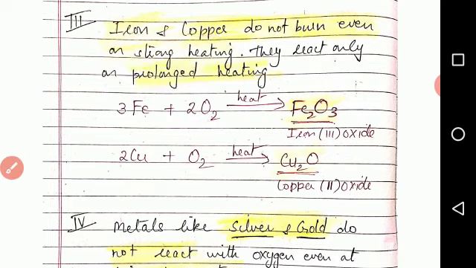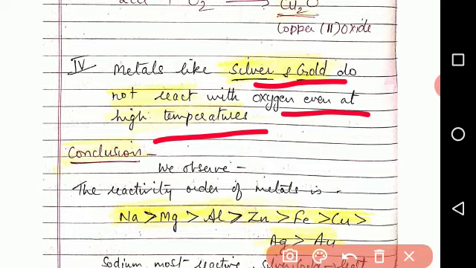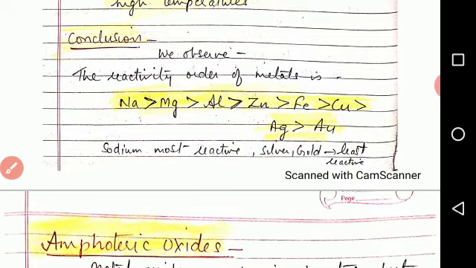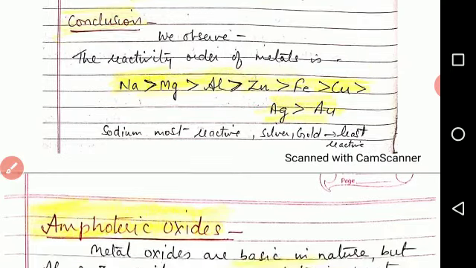Now the fourth type of metals, like silver and gold, do not react with oxygen even at high temperatures. They do not react at all, however strongly they are heated. So the conclusion drawn here is the reactivity order of the metals. Sodium is highly reactive, more reactive than magnesium, which in turn is more reactive than aluminium, which is more reactive than zinc, which is more reactive than iron, then copper, silver, gold. So this is the reactivity order of the metals.